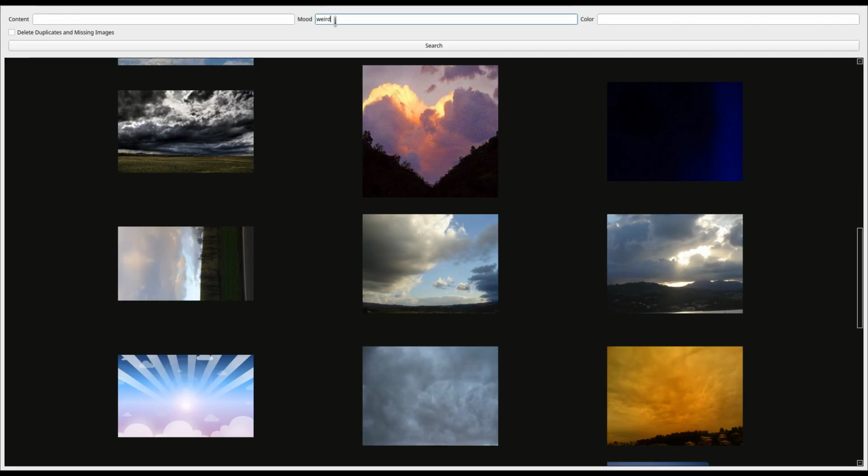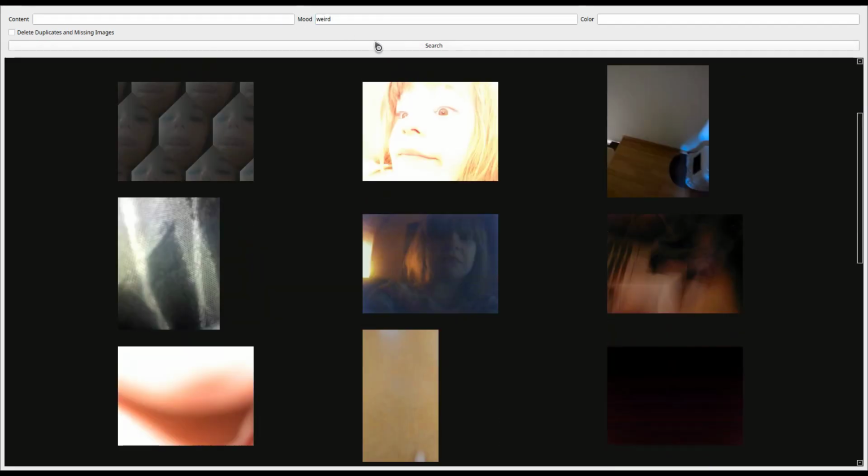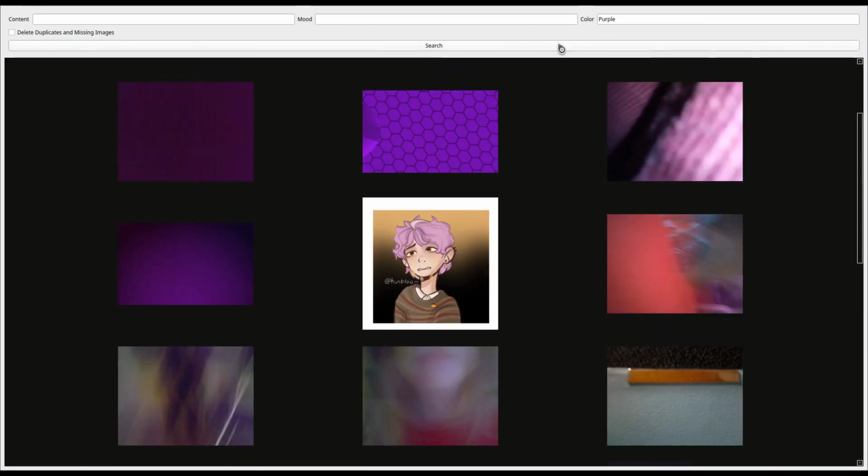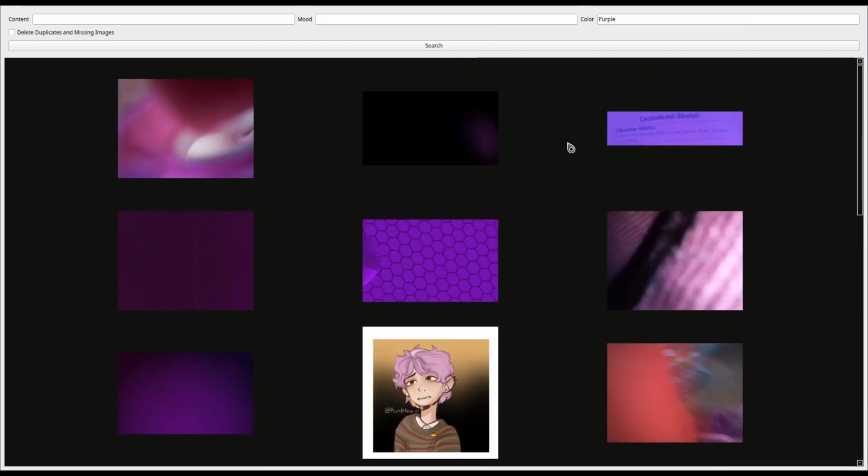Looking for moods. Weird, for example. Okay, there are my cats. Weird enough, I guess. And now for color. This tries to find images that have an overall color scheme. Here, purple. You should be aware that due to the nature of the search, you get stuff like the boy with purple hair. Sometimes it's enough for a color to appear somewhere in the image to trigger the search.